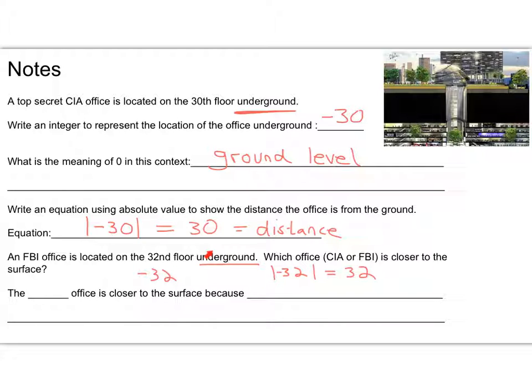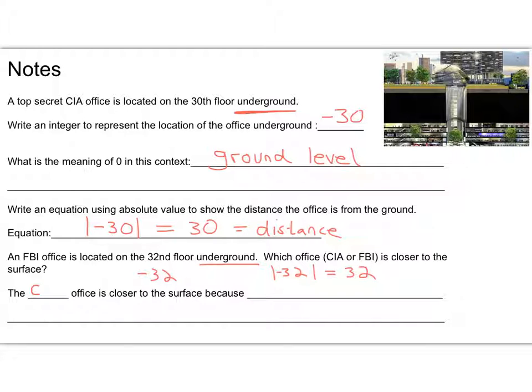Now that we've taken the absolute value, we can compare them, and we can see that the FBI is farther from the surface. So how can we write that? The FBI office, no, that's not right. Right? It's asking which is closer to the surface, not which is farther from the surface.